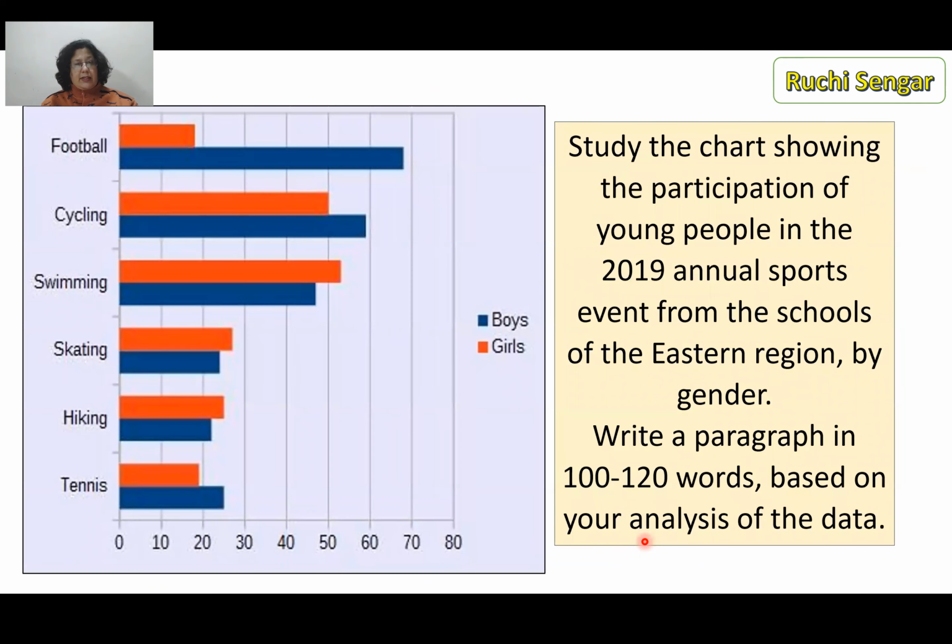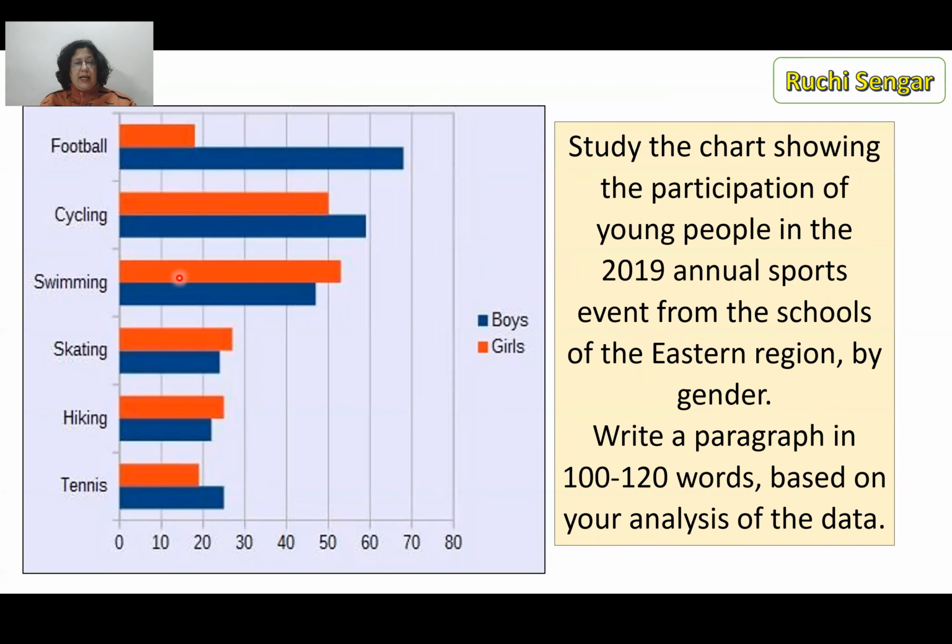So let's look at another kind of chart. So we've done data, now we are doing a chart. So obviously, as you can see, this is a comparison kind of a chart. It's very important that I know that. Study the chart. See, the question says that. Study the chart showing the participation of young people in the 2019 annual sports event.